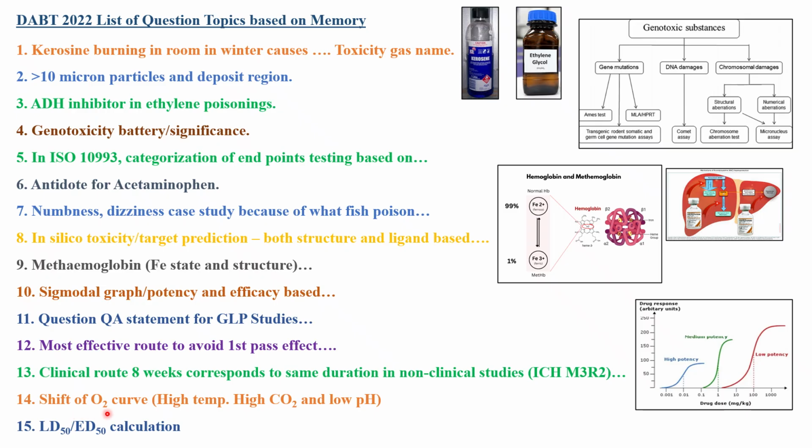Next is the shift of the oxygen curve, that is high temperature, high carbon dioxide and low pH. One question on the oxygen dissociation curve was asked, so please read in detail.